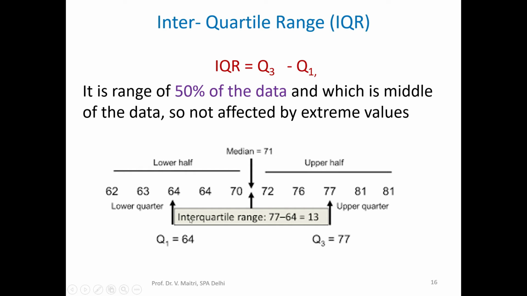So interquartile range: upper half, lower half, 77 minus 64, that is 13. Median is 71, Q1 is 64, Q3 is 77. So we can say the interquartile range is 13. So whatever these extreme values are, they have not much meaning here.